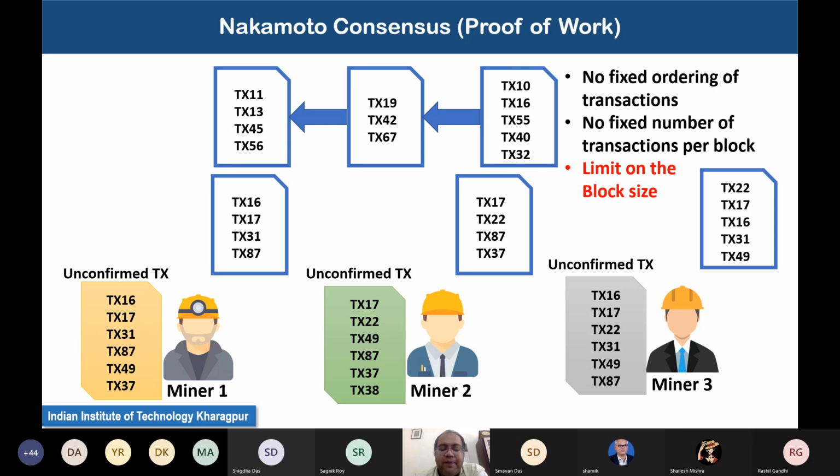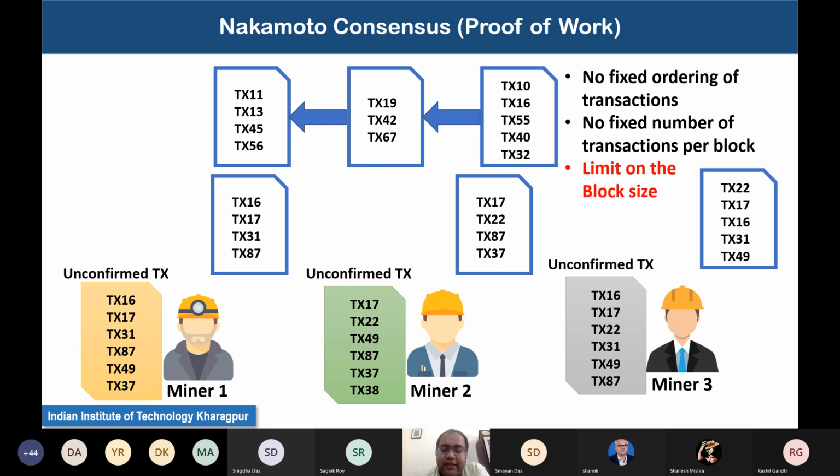So there is a limit on the maximum block size. There is no limit on the minimum block size. It basically says your block size should be within 1 MB. That is the standard limit on the Bitcoin blockchain.